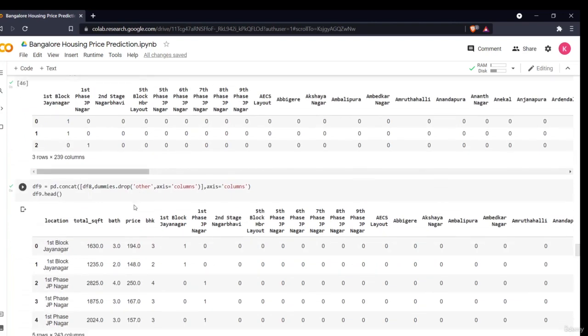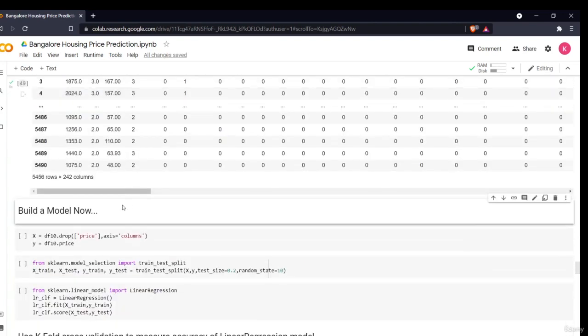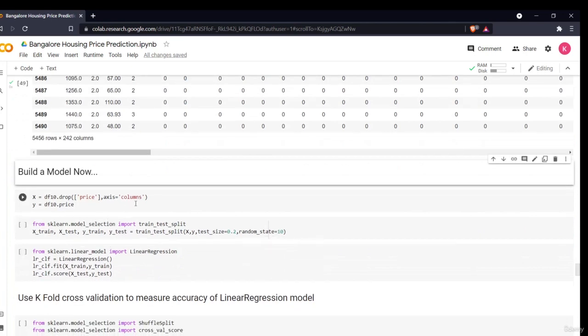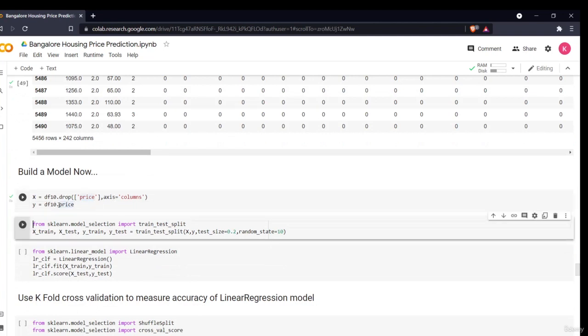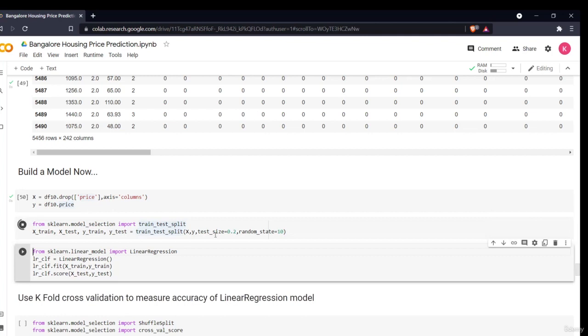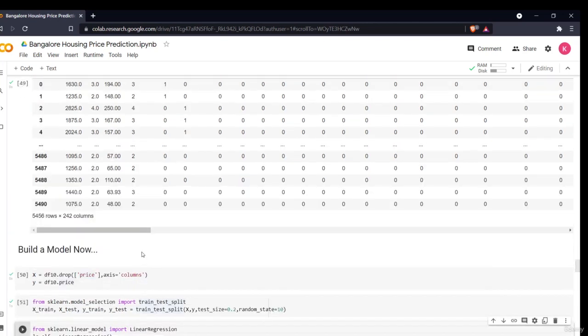So now my data is ready to feed the model. In the next part, I just have to build that model. So very first, for that I'll split my data into dependent and independent variables. For that I'll use X, in which I'll drop the price column, and for Y I'll take only the price column. Then I'll use the train test split function and split my data into train and test with an 80-20 percentage, 80 for train data and 20 for test data. So now this is my total data ready for my model building.